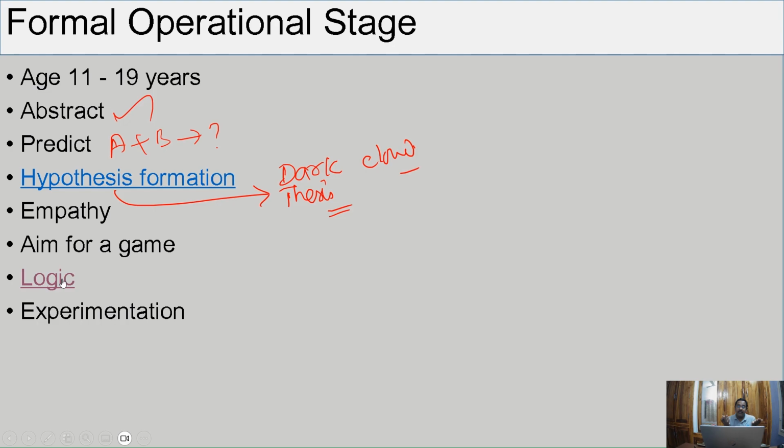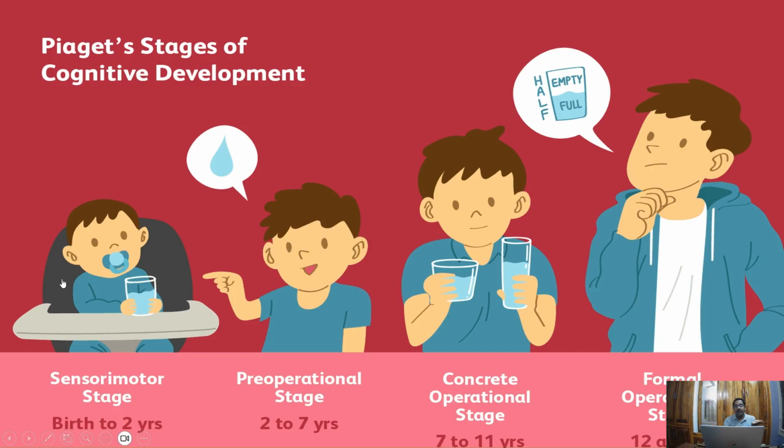And they construct an experiment, do an experiment, arrange for the experiment. So this is a concise summary of the 4 stages. In sensorimotor, it's only touching, so action schema. In the pre-operational stage, conservation will not be there, reversibility will not be there. There will be ego. Symbol will be formed. They can understand language, all those things.